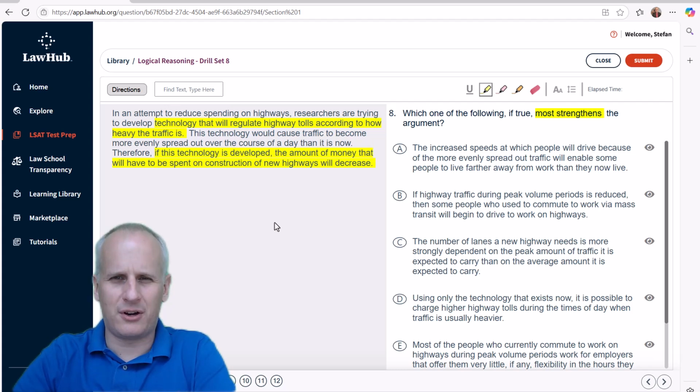So we're going to go to our answer choices now and try to find one that does show the construction costs are going to go down because of this technology, and eliminate answer choices that are concerned with other potential benefits or just are ambiguous overall.